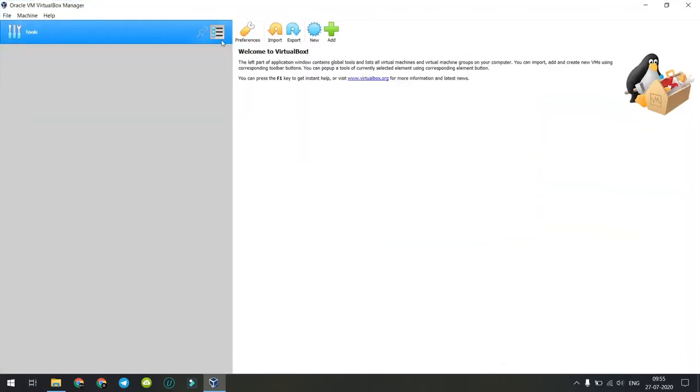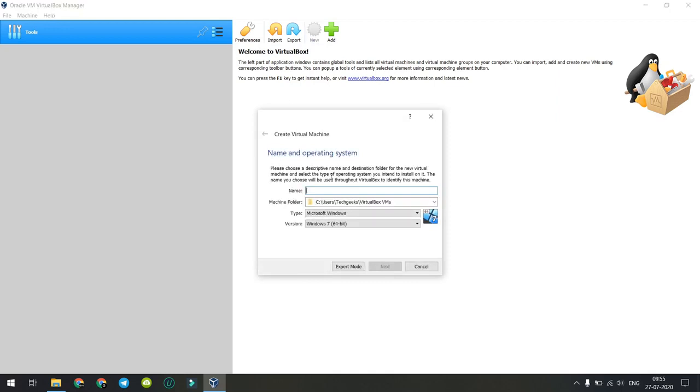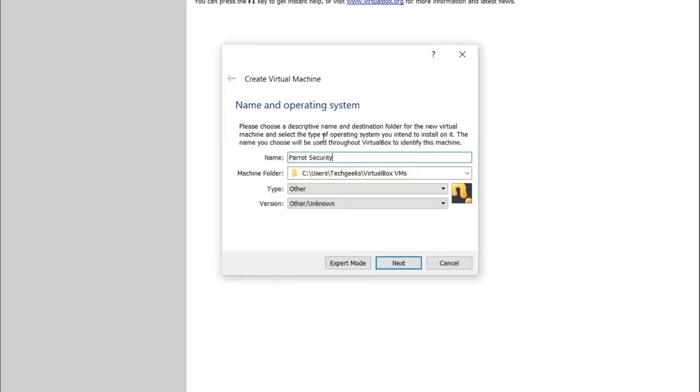Now we're ready to create Parrot OS virtual machine. Click on the New button to create a new virtual machine. Give your virtual machine name. Select type Linux and version Debian 64-bit or 32-bit according to your PC.